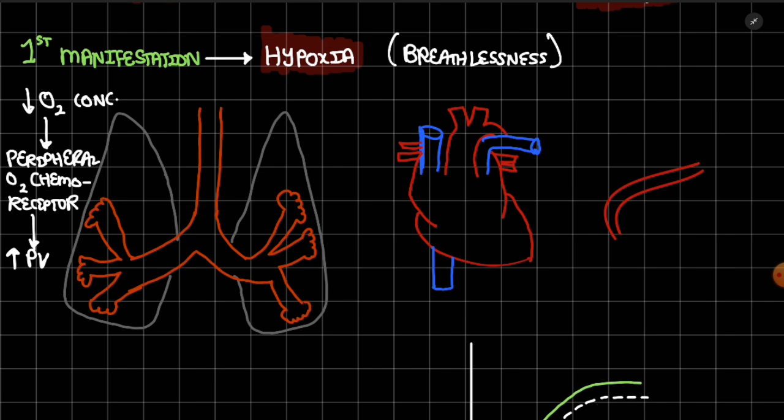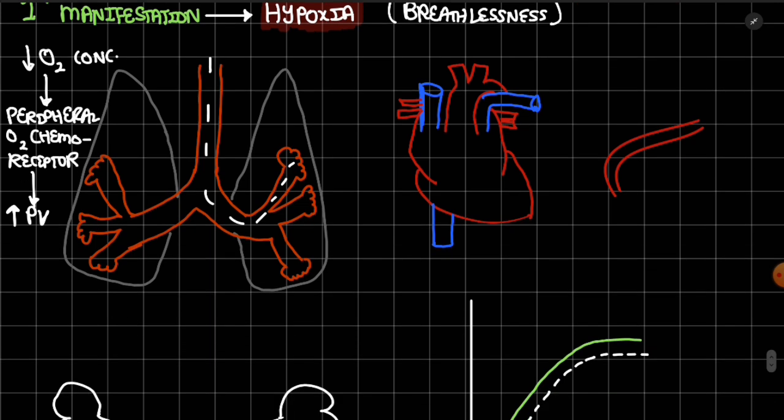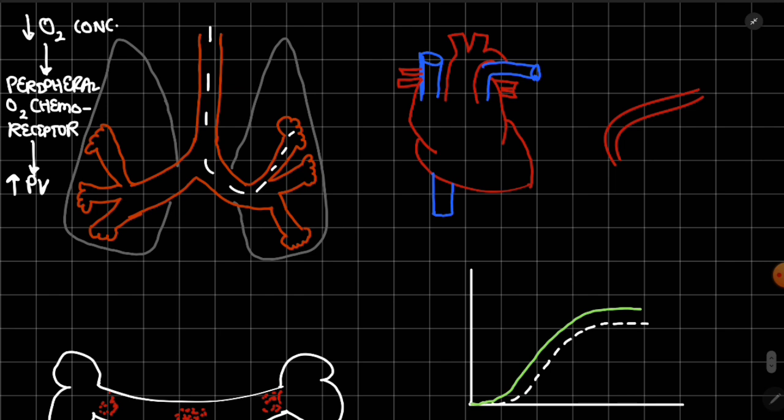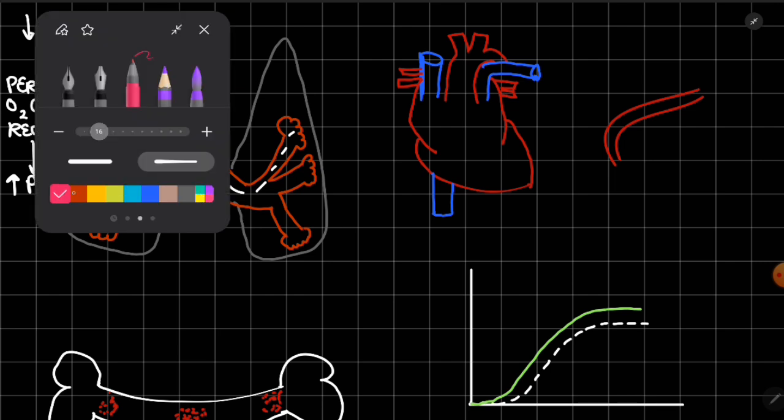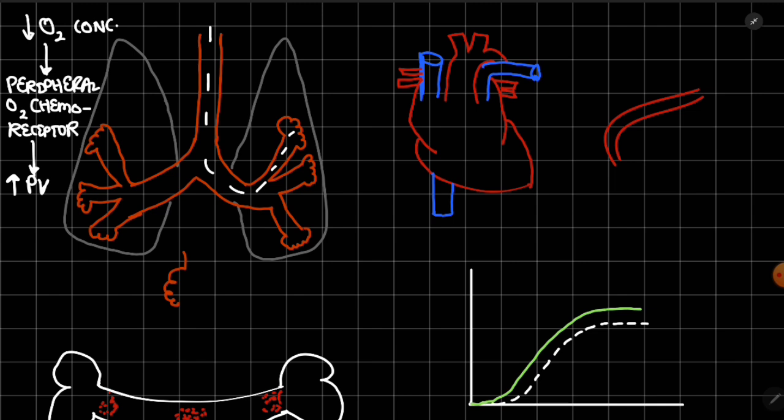Now, increased pulmonary ventilation means the oxygen will come inside and go to the alveoli. With time, the surface area of the alveoli changes. This is the normal alveoli, and after acclimatization the alveoli becomes like this.